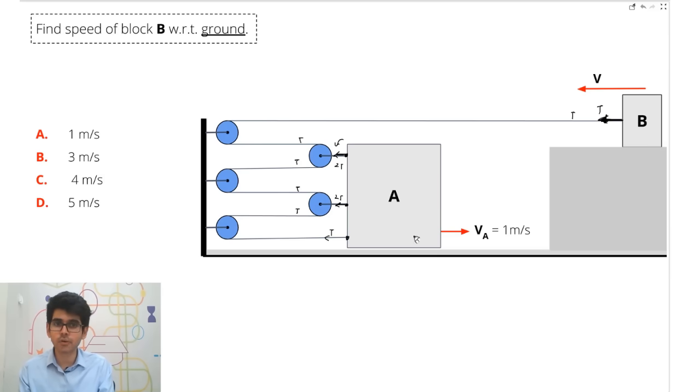So what is the net force on A? So on A, the net force is 5T. Okay? See how simple this becomes. Very complex problems open up like this.